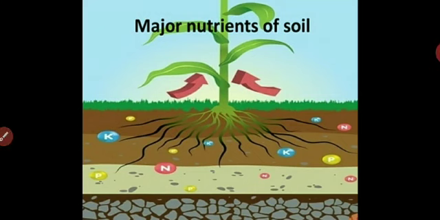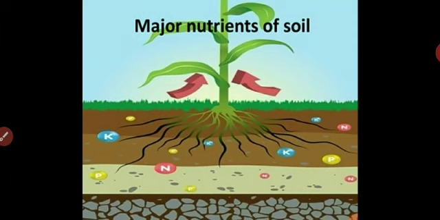So if the soil becomes poorer in these nutrients, it loses its fertility and crop yields fall. Therefore it is important to replenish, make up the loss of these nutrients in the soil.